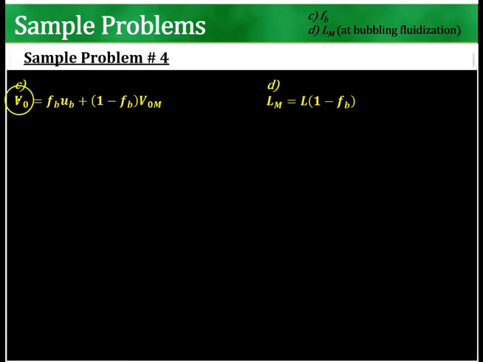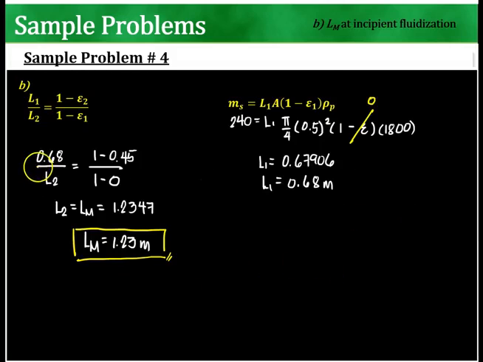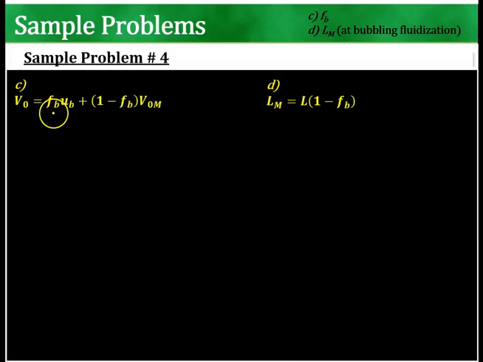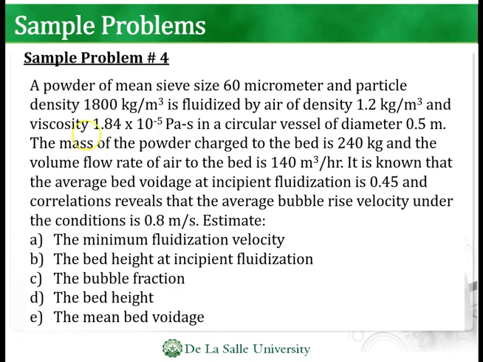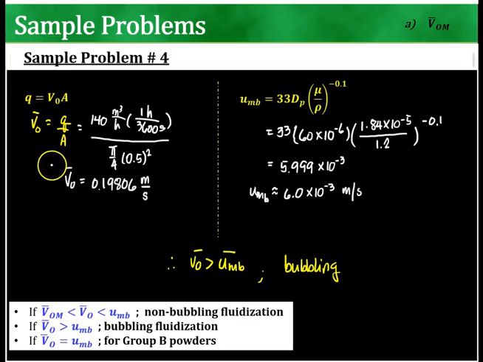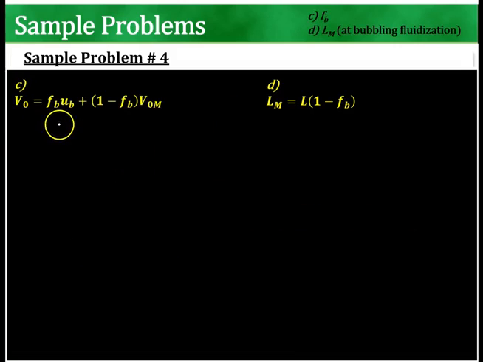Now, what's the bubble fraction? So for the bubble fraction, FB, we know that initially, for the bubbling, the flow rate is 140 cubic meters per hour. So that gives us V0 of 0.19806. So 0.19806 is equal to FB, and then this happens at bubbling.